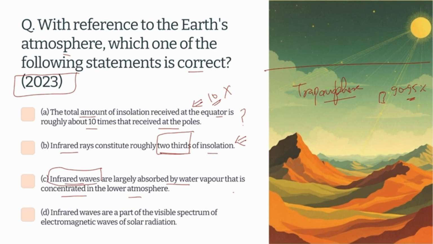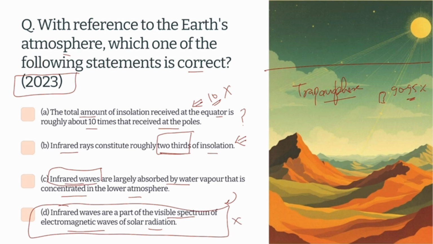The last statement says infrared waves are part of the visible spectrum of the electromagnetic waves of the solar radiation. This is a fundamental point that every student should be able to get. Infrared waves cannot be part of the visible spectrum, so statement D is wrong. I am remaining with only 3 options, and I have to find the correct one. Statement C I can think about logically.